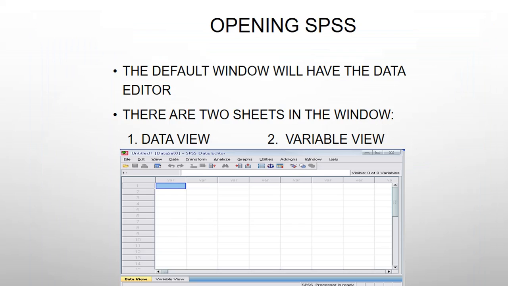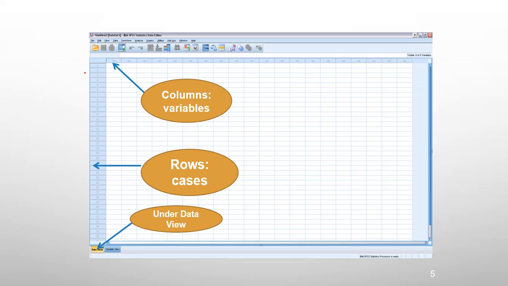This is one tab, and this is also one tab. After opening SPSS, the default window shows the Data Editor. This is the Data View, and this is the Variable View. Mainly there are the Data View and the Variable View. Now, in the Data View, see, the columns are variables and the rows are cases. These are all the row cases, and these are all the column variables. This is the Data View. You can enter integer or float values here based on your data set.